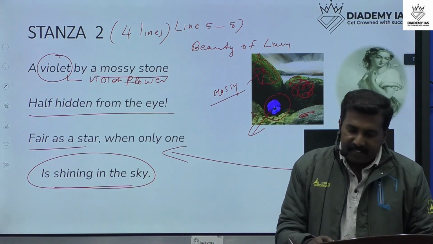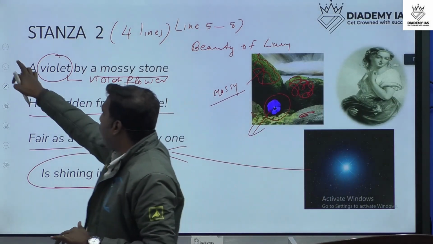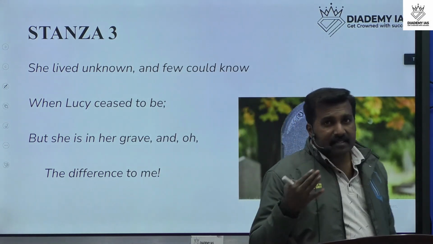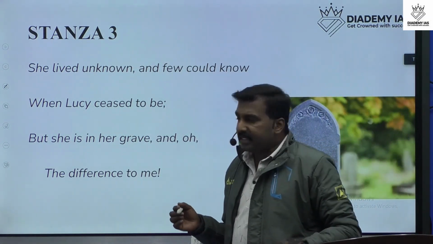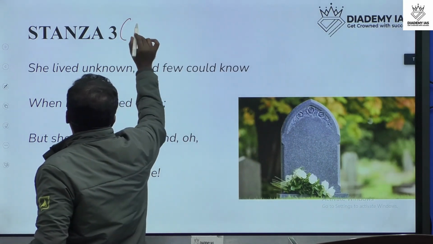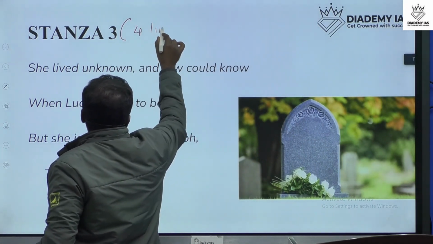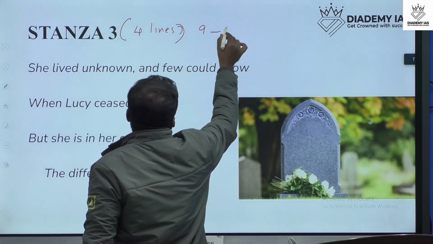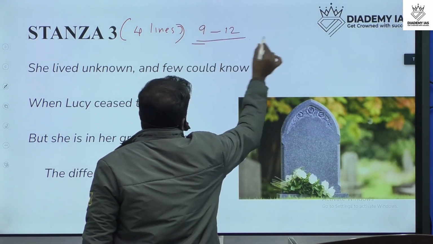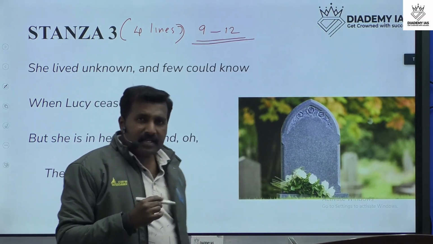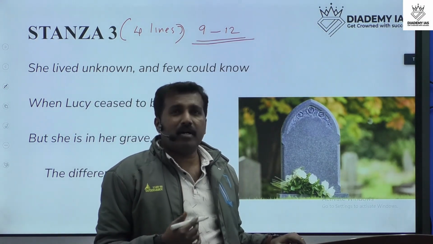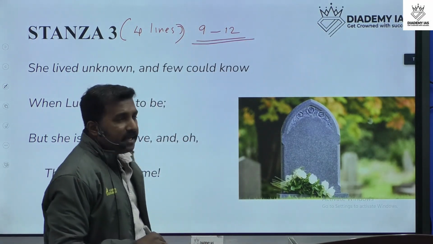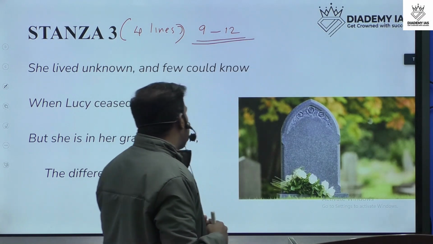Then next we can discuss stanza 3. What does stanza 3 explain? Stanza 3 is the last stanza of the poem, and this stanza also includes 4 lines, lines 9 to 12. What are the important imaginative or concluding parts the poet explains here? The poet explains the last part of the stanza.